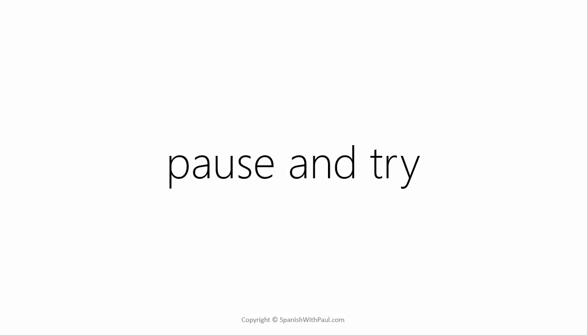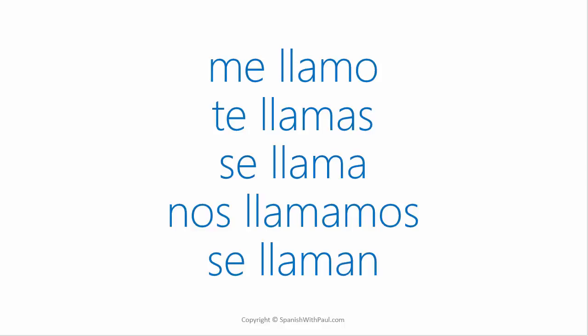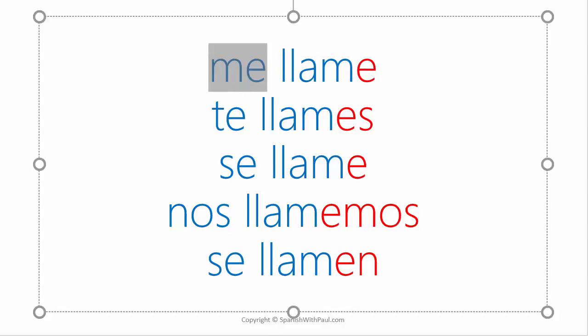Again, pause and try, and I'll put the slide back up for you. It becomes me llame, te llames, se llame, nos llamemos, se llamen. You can see the same mechanic at work. This was an AR verb, but the main verb switched sides and behaved as though it were an ER or an IR verb. And just as before, all of the reflexive pronouns remained stationary.